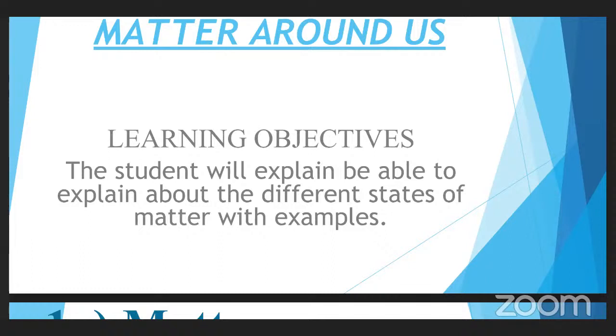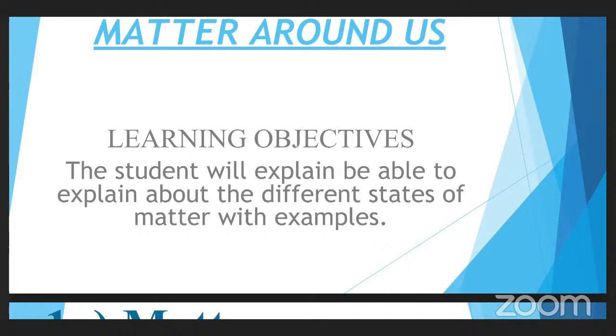So what is the learning objective of this chapter? The student will explain the different states of matter along with examples. At the end of this chapter, you will be able to differentiate different types of matter which are present in the surroundings, and you can also quote different examples for different states of matter.